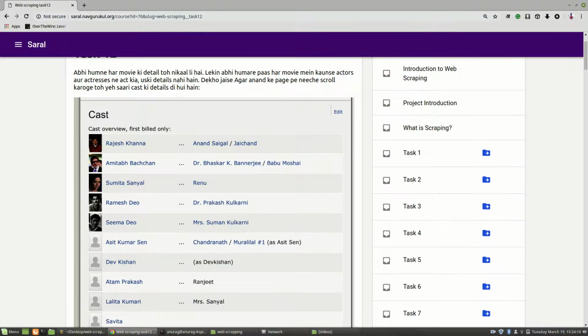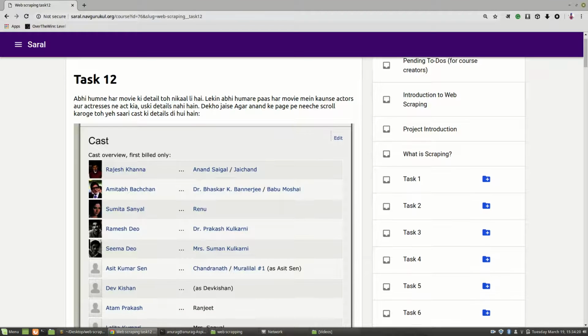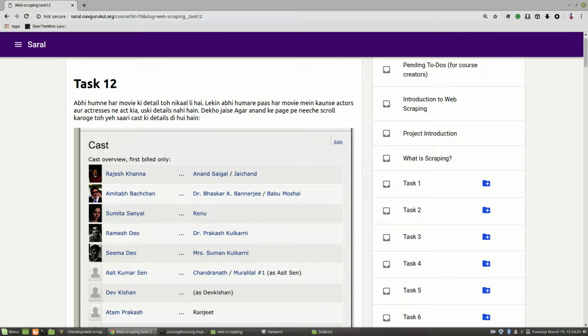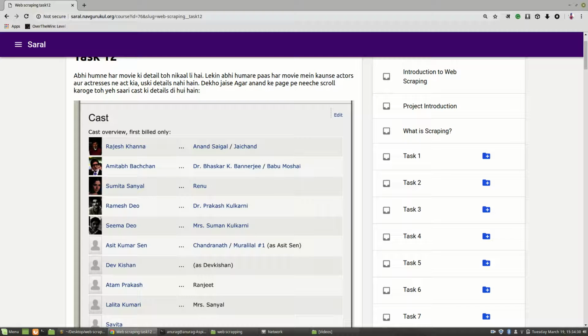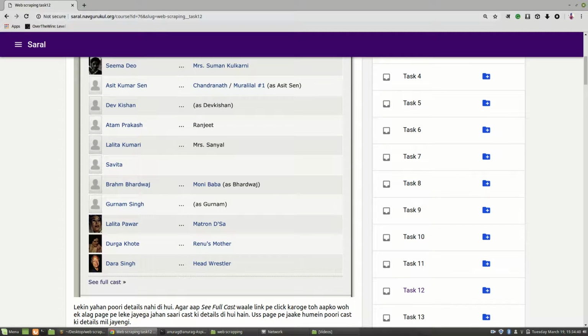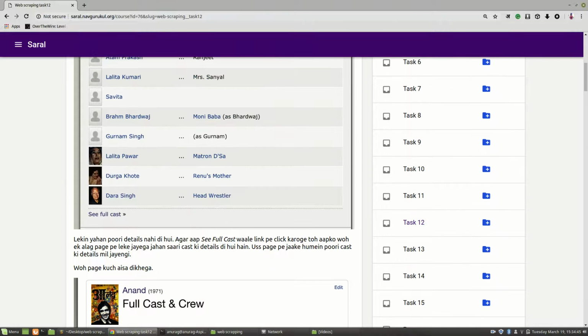So basically it is telling that we don't have the details right now of how many actors or actresses were there in a particular movie. Basically we don't have our cast team right now. So if we click on the link of Rajesh, we will see that there is a particular section of cast in which there are many names of different actors or actresses that played different roles in that movie. Like in Anand there were many people. So these are the list of that cast.